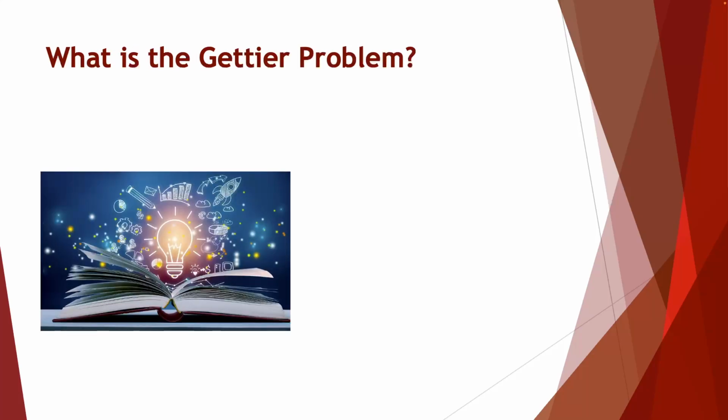So the Gettier problem. If we just go back first to the basic idea of justified true belief, I'm going to give you a very quick rundown from the previous lesson. Essentially, we know what the justified true belief definition of knowledge is. According to this definition, for a person to have knowledge of a proposition, three conditions must be met. First, there must be belief: the person must believe in the proposition. Second, there must be truth: the proposition itself must in and of itself be true.